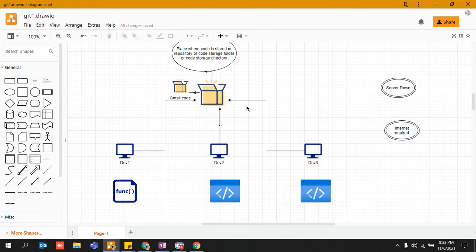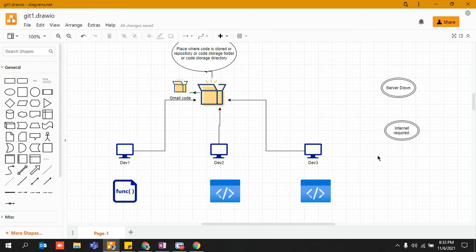So their whole day got wasted. Their whole day got wasted. Like from 9 a.m. to 6 p.m. or 7 p.m. or 8 p.m., they did nothing. They just chit chatted. They roamed in the office here and there, and they just had lunch, breakfast, and anything, and they just came out of the office without writing any single piece of code. Why? Because the central repository was not available. How can I proceed ahead? Because your code is not available. So this was the drawback. This was one of the basic drawbacks of central version control system.